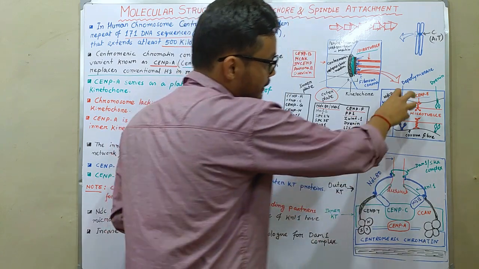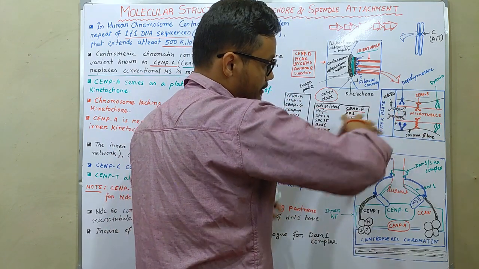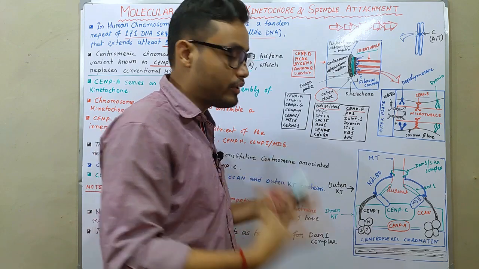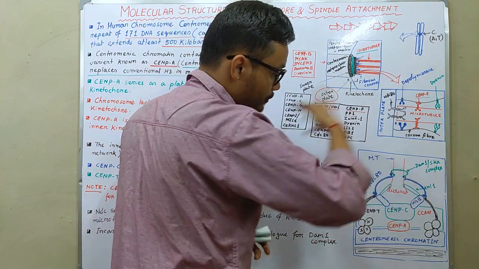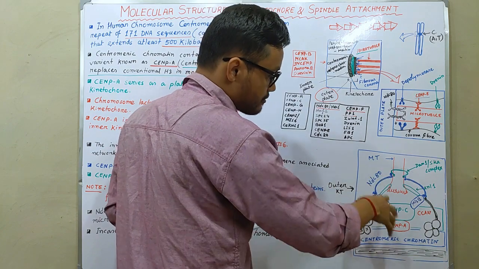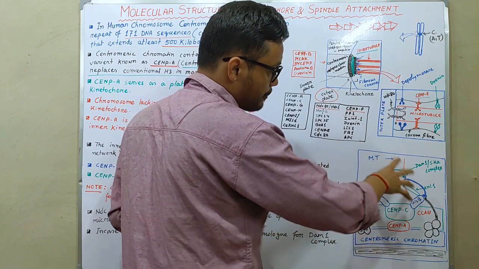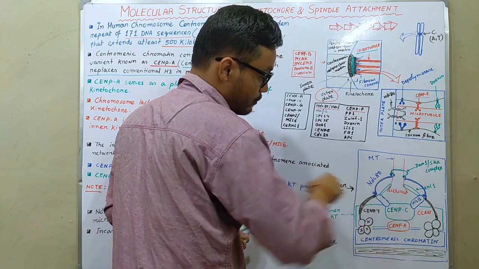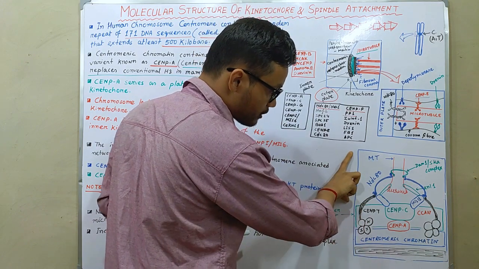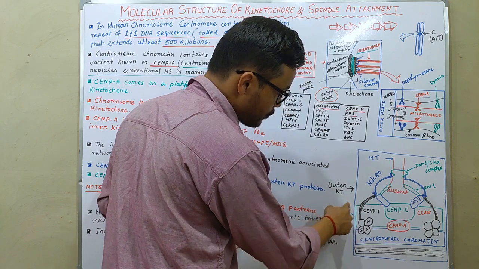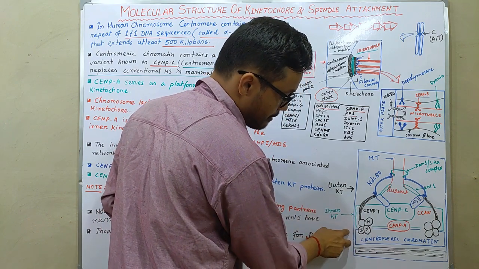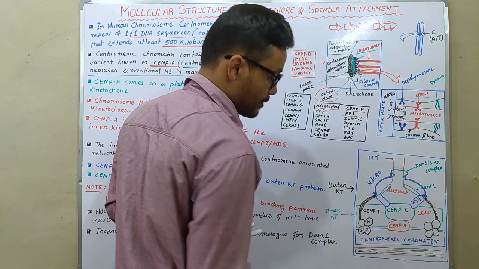If we zoom out this portion, we observe several proteins that help to make those kinetochore proteins. So this is the actual structure. In this case, the microtubule is attached to the outer kinetochore remnant. This total portion is the outer kinetochore, this green marking portion is the inner kinetochore, and the blue marking portion is the centromeric heterochromatin.